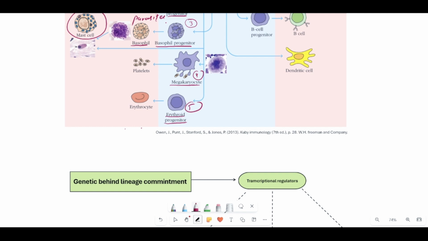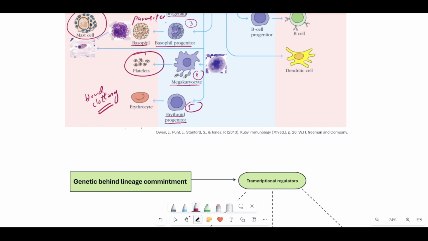Similarly, the fourth type of progenitor cell which is going to be produced from the myeloid progenitor cell is the megakaryocyte. And megakaryocytes are actually large cells which, when they undergo fragmentation, produce smaller cell types which are called platelets. They don't have the actual characteristics of cells, but we call them cells because they play a very important role in the blood clotting process. And what their characteristic features are and what the structure of their cell is, we will be discussing when we have a detailed lecture on the properties of the immune cells and their functions, okay?